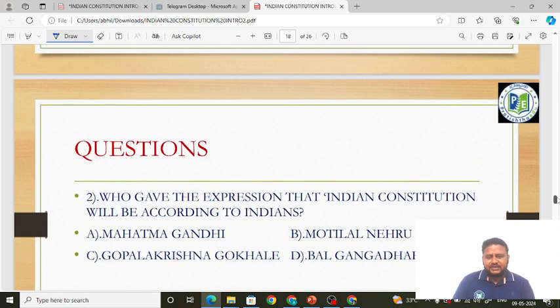Who gave the expression that the Indian Constitution will be according to the Indians? Please pay attention, friends. The question says, who gave the expression? Which person is it asking? The expression is: Indian Constitution will be according to the Indians. Is it Mahatma Gandhi, Motilal Nehru, Gopal Krishna Gokhale, Bal Gangadhar Tilak? The answer is Mahatma Gandhi.